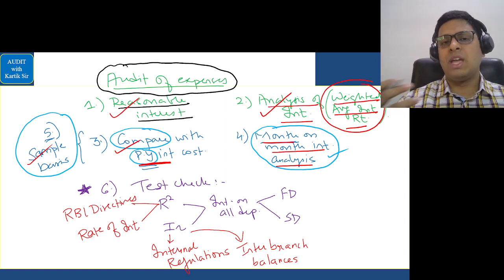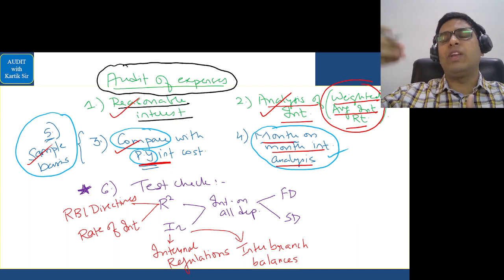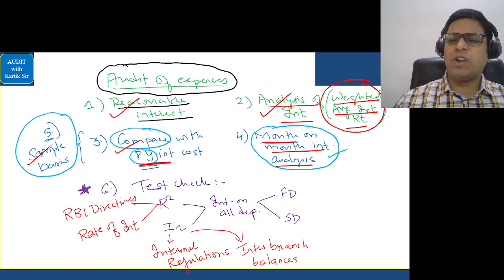Imagine a bank like SBI. Can you check every month each and every customer's interest that is paid? Very difficult to check. That is what we are seeing here. Okay, so we'll do the checking on a sampling basis only.